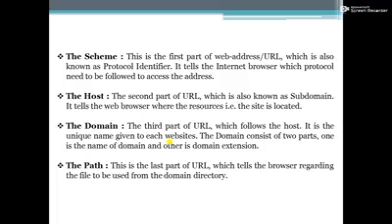The next one is the domain, the third part of URL, which follows the host. It is a unique name given to each website. The domain consists of two parts. One is the name of domain and other is domain extension. A domain extension tells the kind of organization and the country it belongs to.